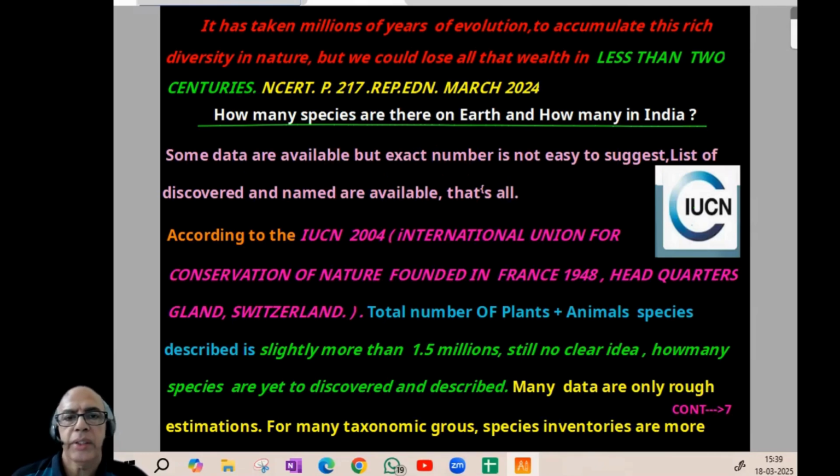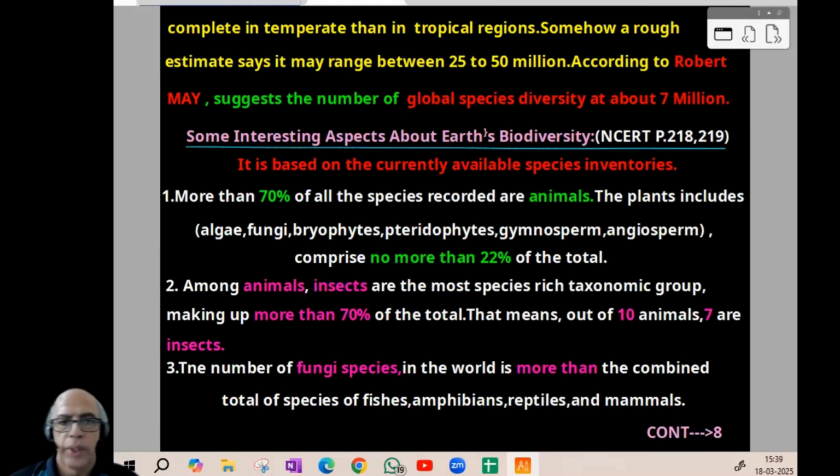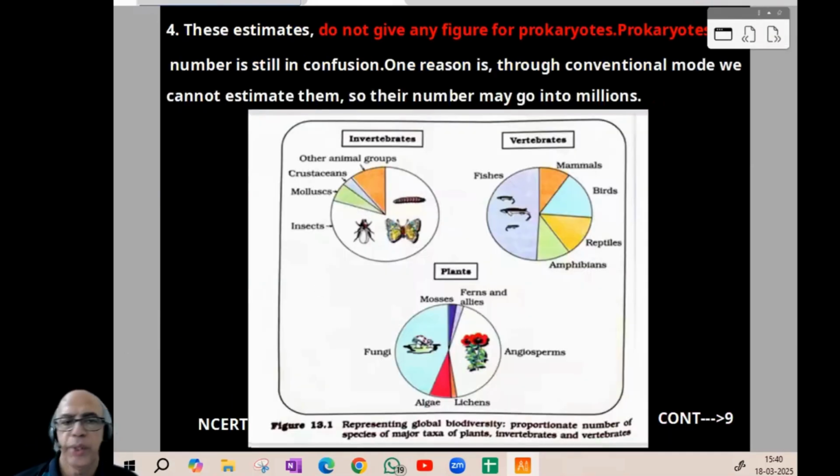How many species on Earth and how many in India? IUCN, 2004, and their data, starting with 1.5 million. Then a rough estimate says 25 to 50 million. Then Robert May, which is more valid data, suggests 7 million. Then 70%, then fungi species, which are more. And all this data is not giving anything about the prokaryotes.